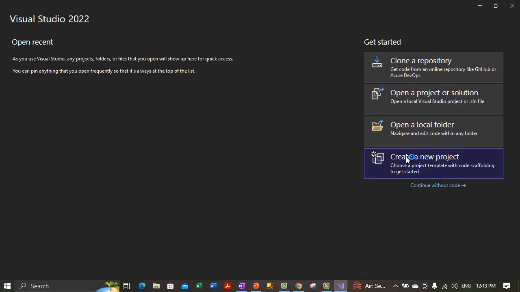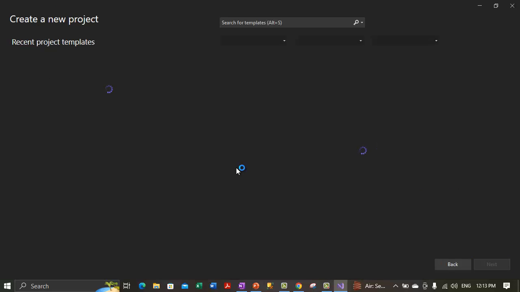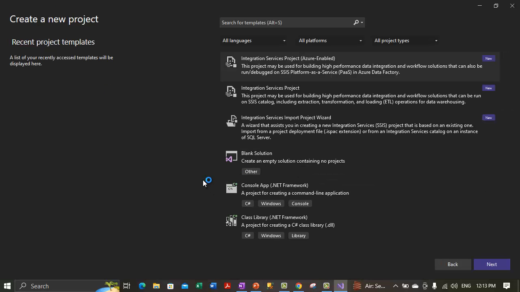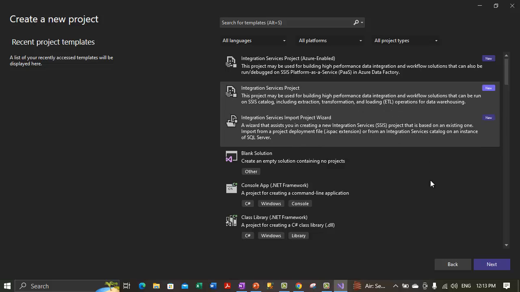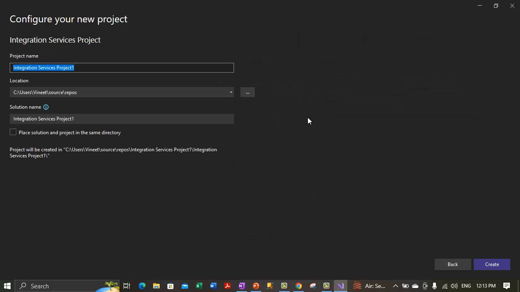So here we are creating a new project, and let's select the integration services project. So we have it here. We have two options. One is the Azure enabled project, another one is the normal integration services project. So I'm selecting this one, integration services project, and clicking on next. I'm keeping the project name as Integration Services Project 1.